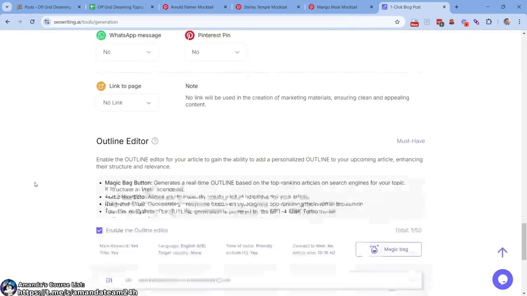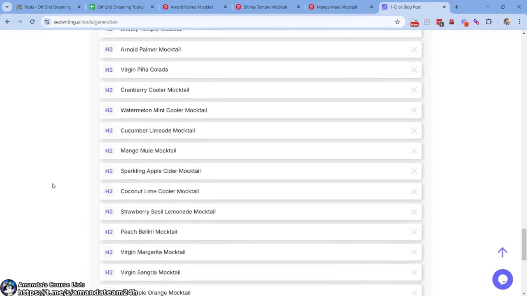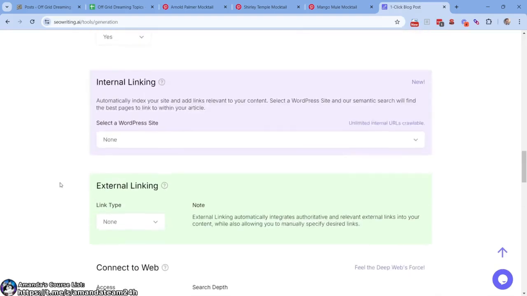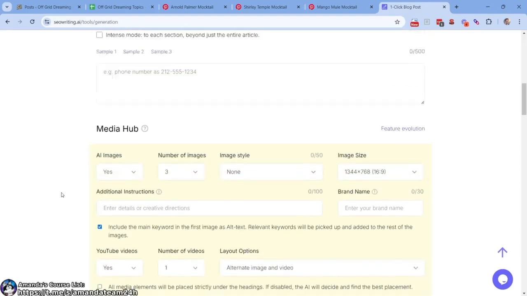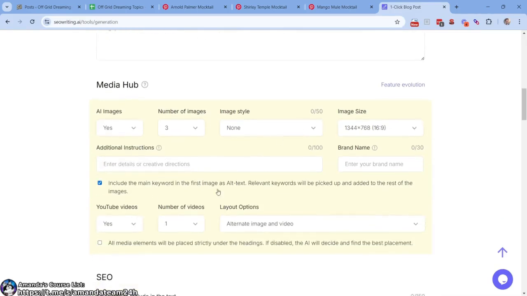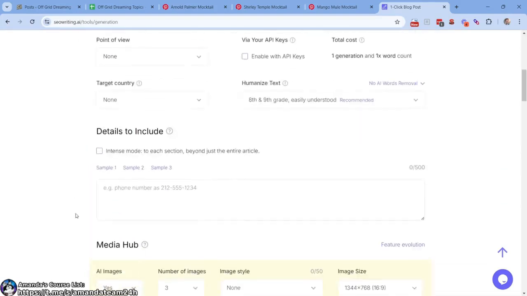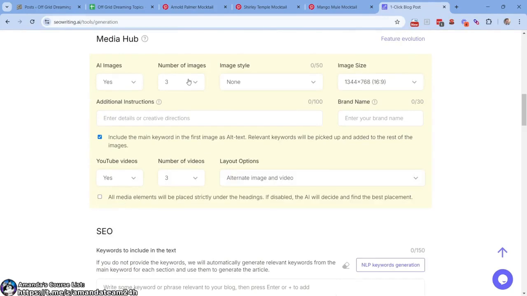So let's come down here, see if this works. We're going to just paste them in. Boom, that should work. All right, so we have 15 of them. And what we want to do now is review. Do we want AI images? Just maybe 3, and that's fine. YouTube videos, sure, throw a couple in there. Doesn't matter to me. I just want it to be bulked out a little bit, and I can choose whether or not to keep the images or delete the YouTube.